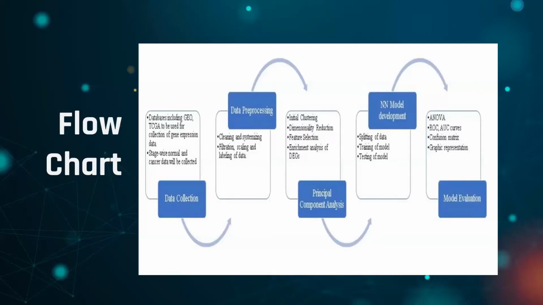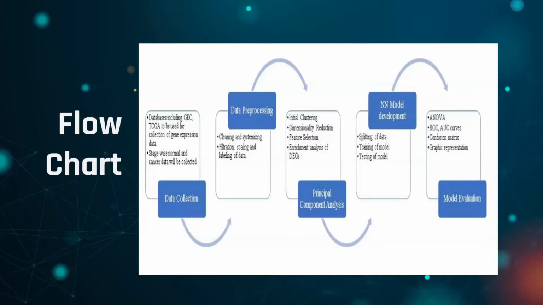Now, speaking about the flowchart of our project, the most important thing is to collect the data. We collected data from GEO, Gene Expression Omnibus, and TCGA, The Cancer Genome Atlas. Then we pre-processed the data: cleaning, scaling, and labeling of the data was performed. Then we performed principal component analysis, which includes the initial clustering, dimensional reduction, and feature selection. Then comes the model development of our project. We performed splitting of the data, training of our model, and testing of our model.